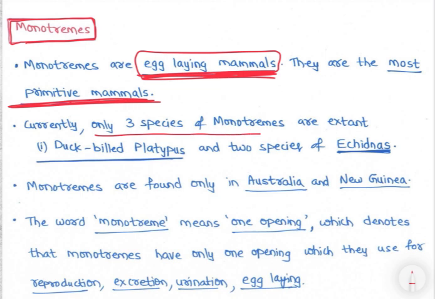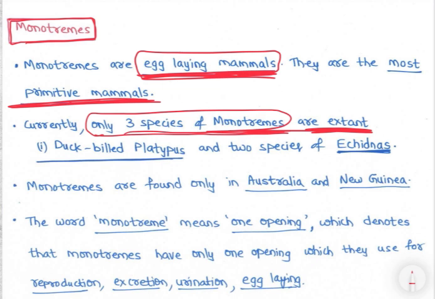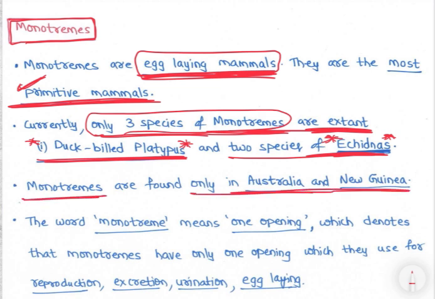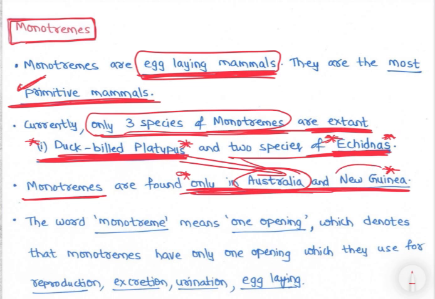So currently only 3 species of monotremes are extant. Only 3 species, right? The other primitive mammals have gone extinct. So what are those species? They are the duck billed platypus, important, and 2 species of echidnas, right? Again, these are very important, echidnas. Let's look at the photos. Monotremes are found only in Australia and New Guinea. So monotremes are not present in India; a question can come on echidnas too. Echidnas and the duck billed platypus are not present in India. They are only present in Australia and New Guinea.